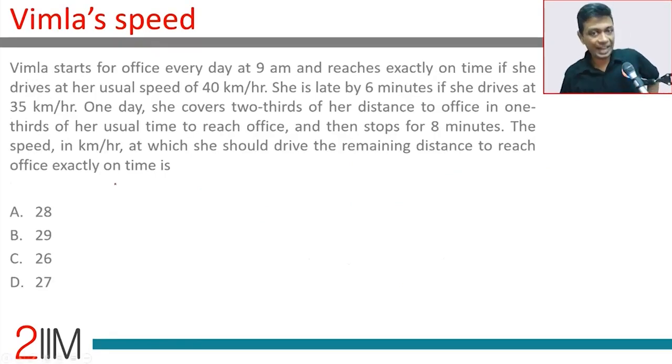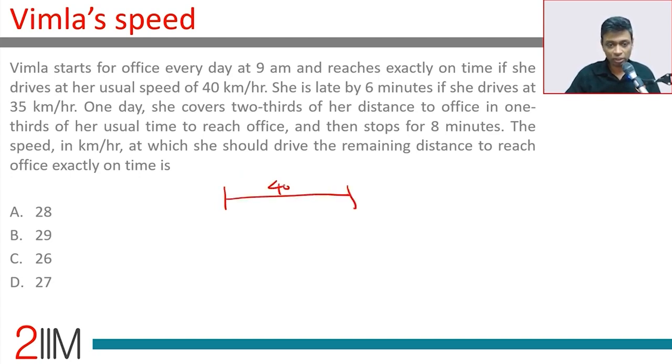Vimala starts for office every day at 9 a.m. and reaches exactly on time if she drives at her usual speed of 40 km per hour. She's late by 6 minutes if she drives at 35 km per hour. Wonderful. I'm going to start with this.